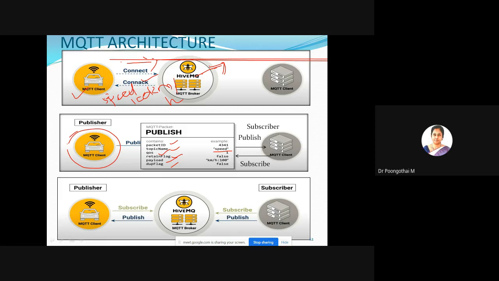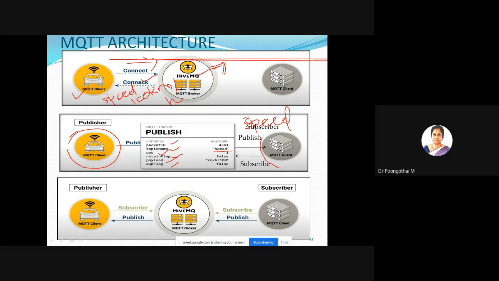So now the message is received by your broker. The broker checks for any subscriber for this particular topic, speed. That is the next step. So it's looking for any subscriber for the topic name speed.